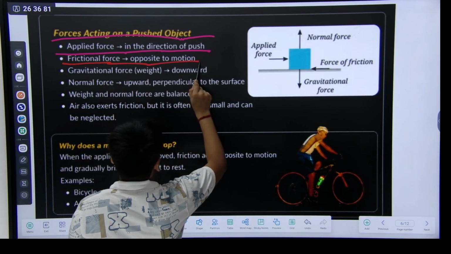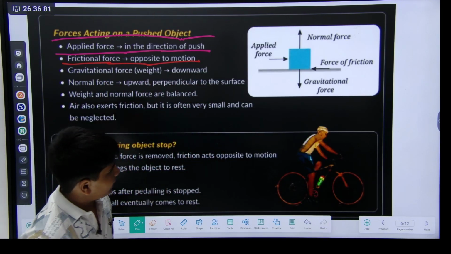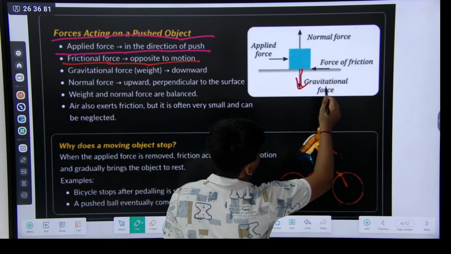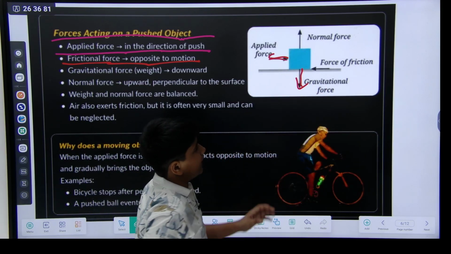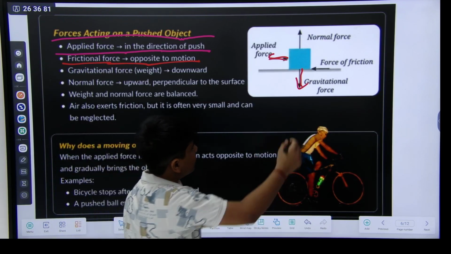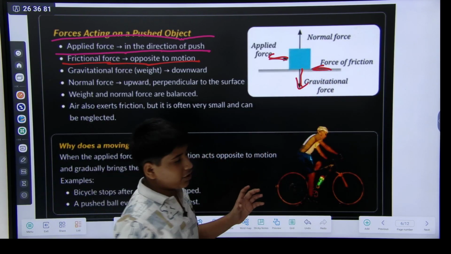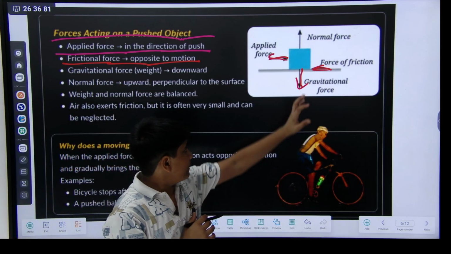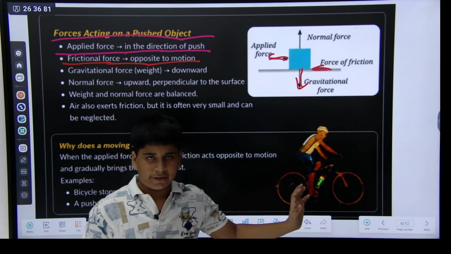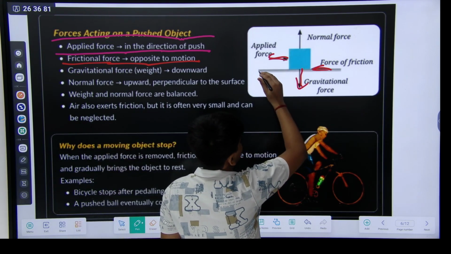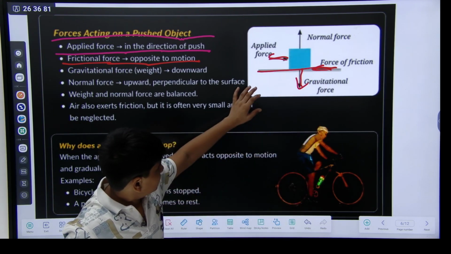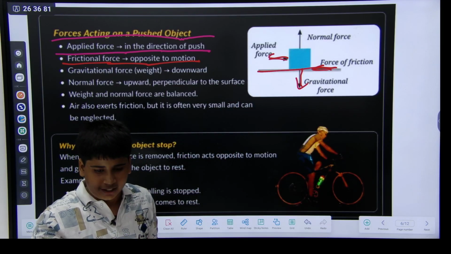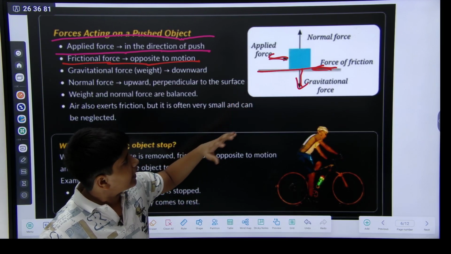Frictional force is opposite to motion. Like here is a block, this is the gravitational force, this is the applied force that I have applied on the box, and here is the frictional force, because of the mass. Here there is very much mass, so there is very much frictional force. And here is a surface, so it is giving it a normal force.